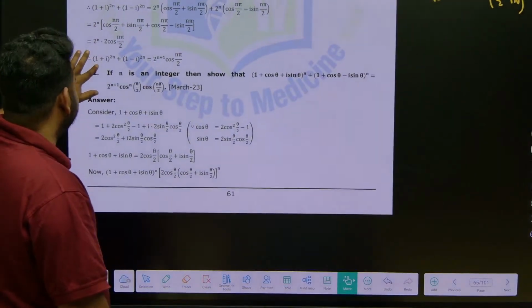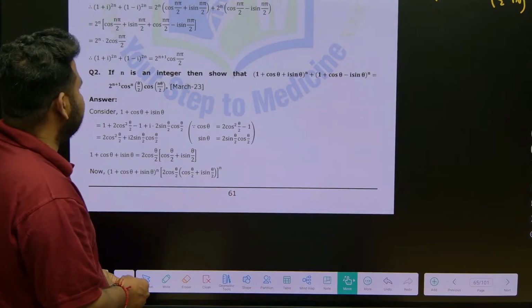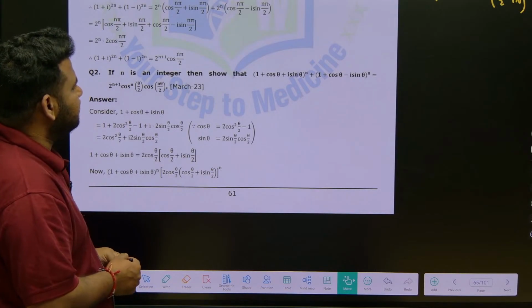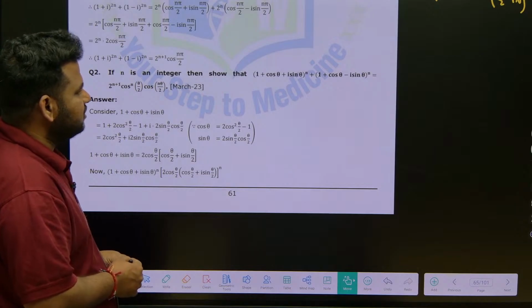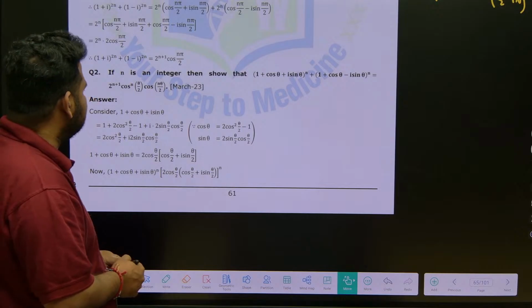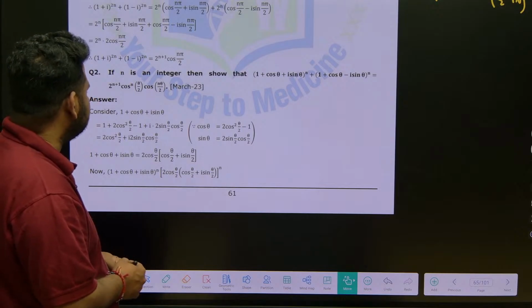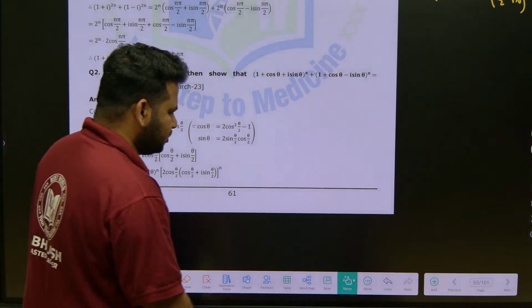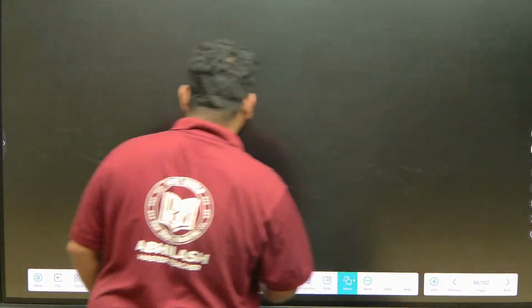They are telling, if n is an integer, then show that (1 plus cos theta plus i sin theta) to the power of n plus (1 plus cos theta minus i sin theta) to the power of n is equal to 2 to the power of n plus 1 cos to the power of n theta by 2 cos n theta by 2. This is what they are asking. So let us write down, friends. This is the second question we are solving.